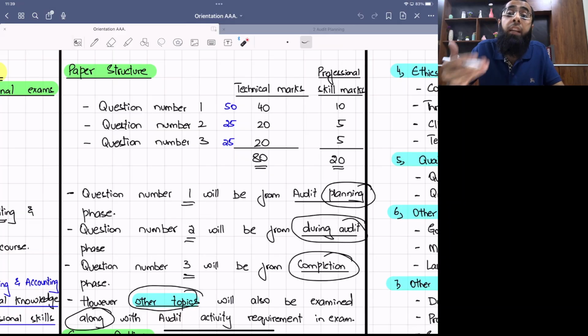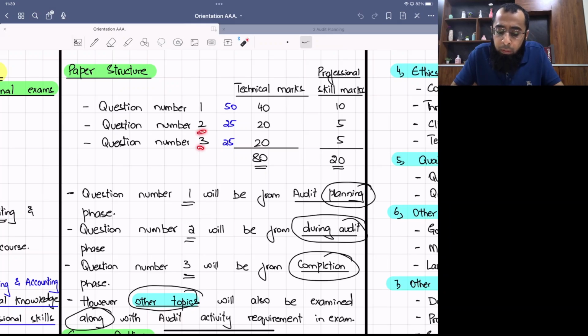Skills of analysis and evaluation, analyzing the rules in detail, evaluating the scenario in detail, showing his skill of judgment and skepticism, taking a judgment that, okay, here the management has done wrong treatment, showing skill of skepticism, questioning the data, challenging the data. The student should demonstrate a skill that he is not accepting the data in its existing form. Rather, he has the skill to challenge it, to question it, and skill of commercial acumen to show that a student is also considering practical considerations, practical aspects of the audit firm.